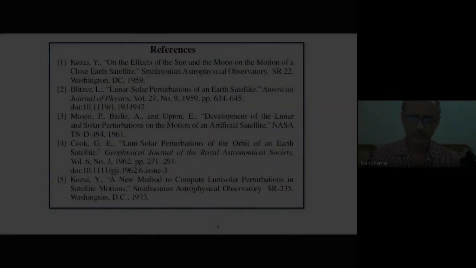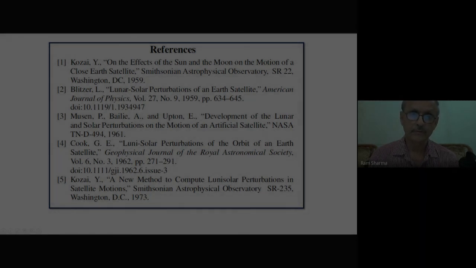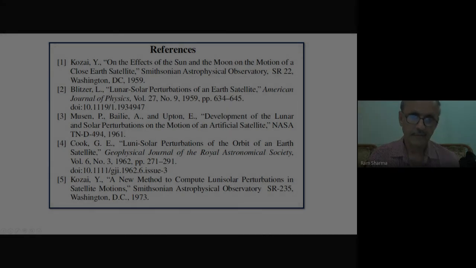I'll show you some of the important papers. This Kozai paper we read, and we got some input from here. The Kozai paper was good. And Blitzer's Lunisolar Perturbation was in the American Journal of Physics. This paper also was good, and the Musen paper is also good. The Cook paper is quite very good. This I have; I think next time I will discuss this paper. At least I will show you some of the important results from there.